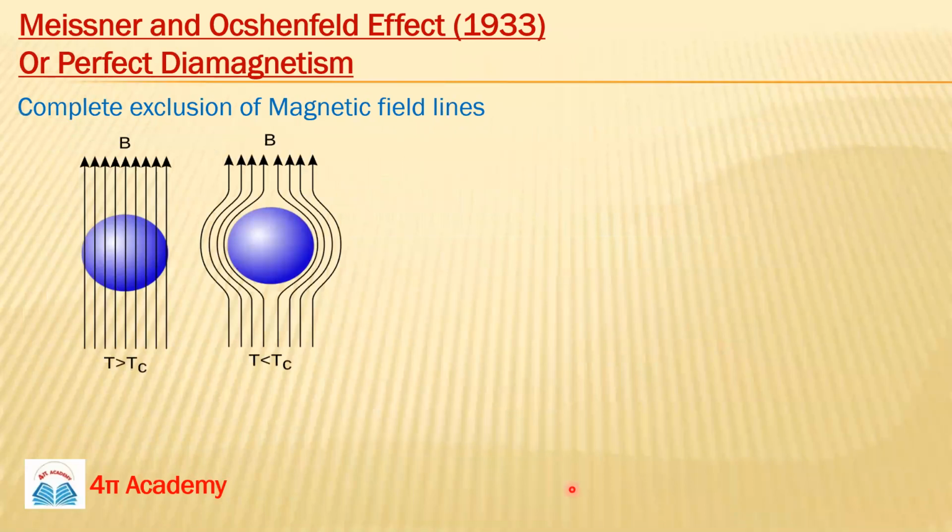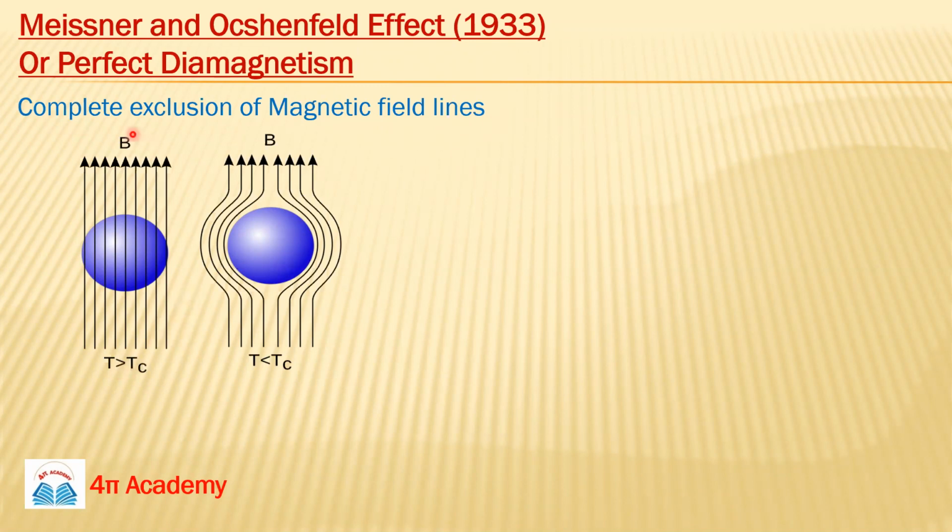So one more important phenomenon about superconductors is the Meissner effect. This effect is also known as the Meissner-Ochsenfeld effect, and it was discovered in 1933. So what is this behavior? If you have a superconductor, then at certain conditions, complete exclusion of magnetic field lines takes place.